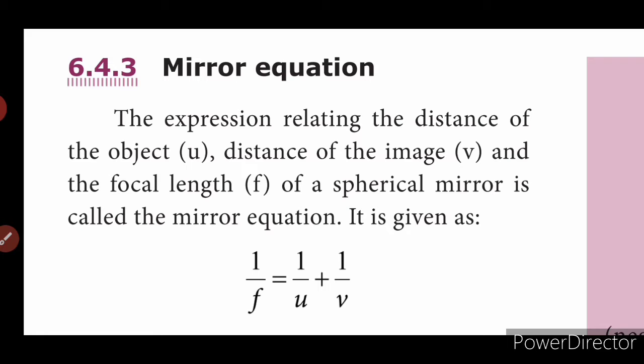The incident ray, the reflected ray and the normal at the point of incidence all lie in the same plane. So what are the three rays that lie in the same plane? The incident ray, the reflected ray and the normal at the point of incidence. The second point is angle of incidence is equal to angle of reflection, that is angle i is equal to angle r. This is the very important law we saw in the first session.